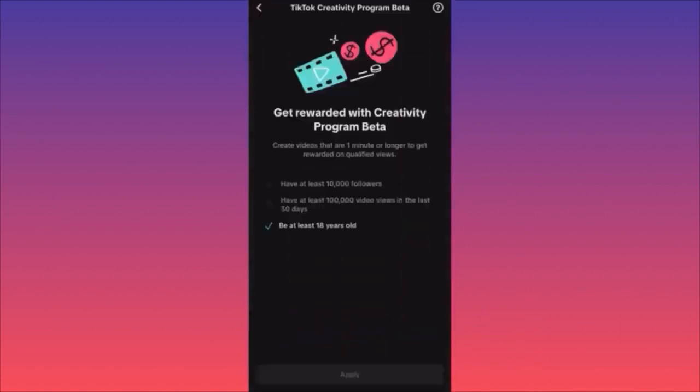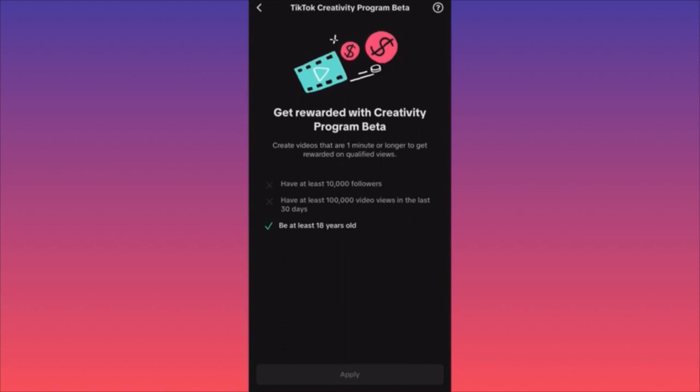This is where the money is being made. This is where I made the money with my other account. This is the most realistic way for you to actually make money: 10,000 subscribers and 100,000 video views in the last 30 days. Easy, guys. Easy. The same part over here is that the content has to be original.